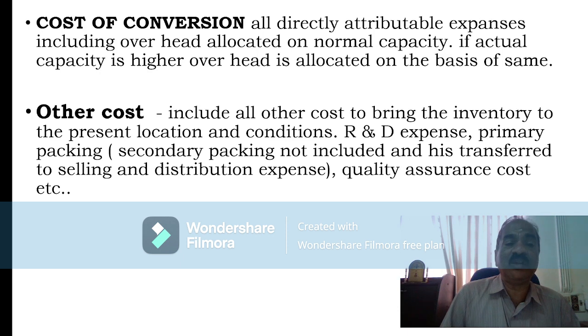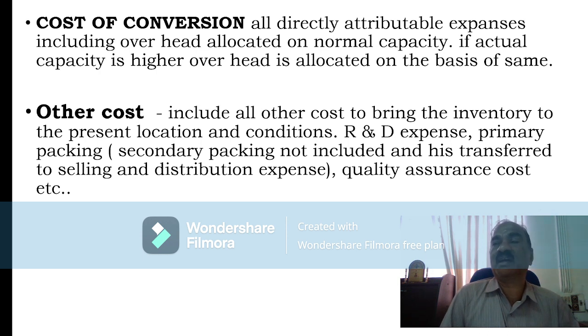Then cost or net realizable value. Net realizable value simply means whatever you will get if you sell it to an outside party. That is realizable value. Net realizable value means if any expense is there, that should be deducted, such as brokerage, commission, or any discount from selling price.